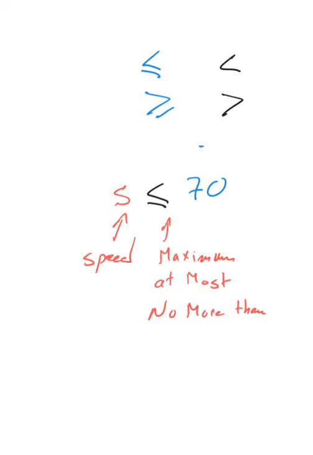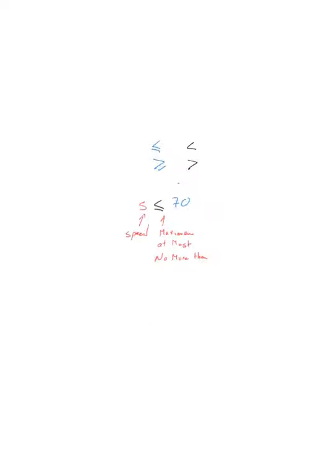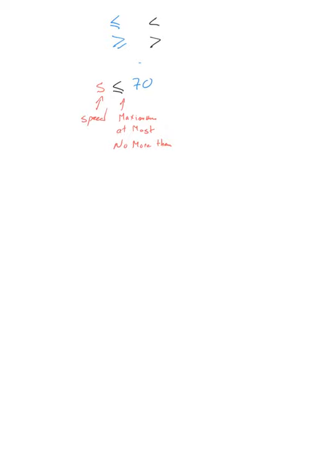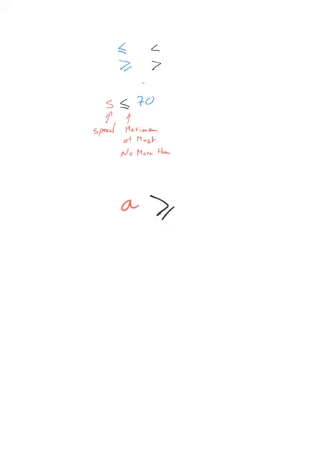Let's take another example. Let's suppose I have A for age, and let's have greater than or equal to, for example, 17. This is for age.